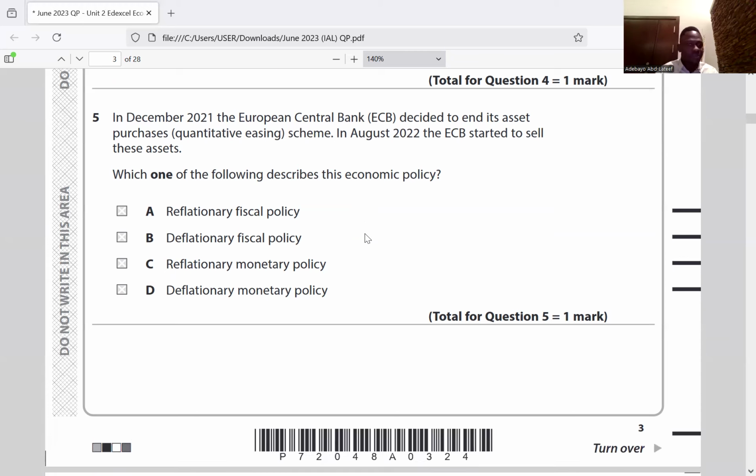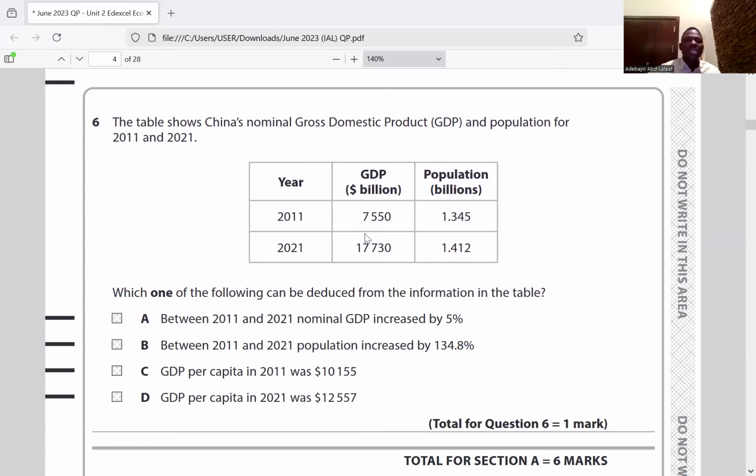Question 6. The table shows China's nominal GDP and population for 2011 and 2021. When we talk about GDP and population, we're talking about GDP per capita. So it's not going to be A or B, so let's forget about that. Then we go to GDP per capita, which is GDP divided by total population.